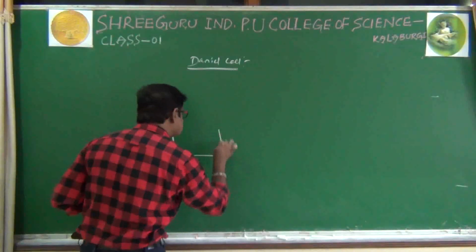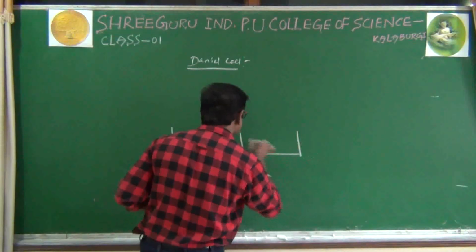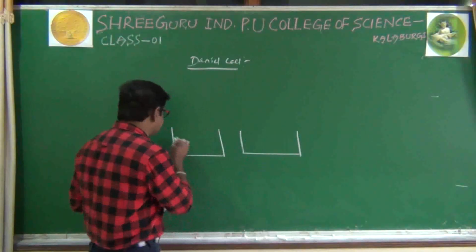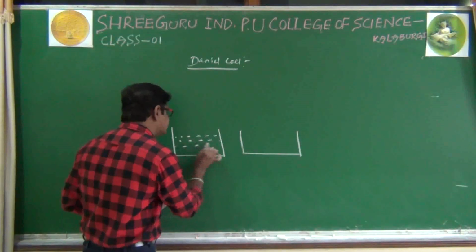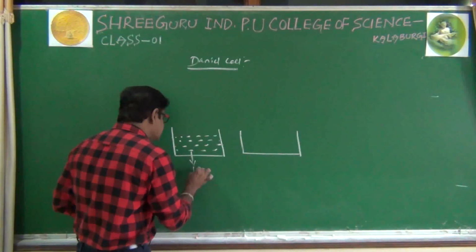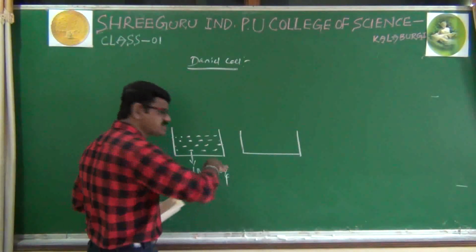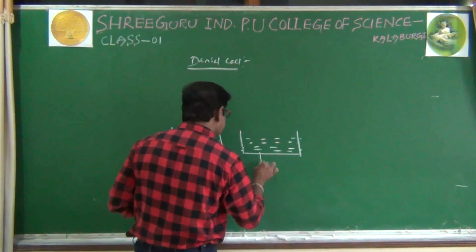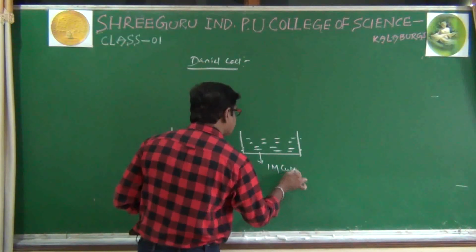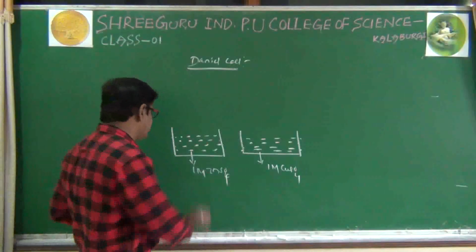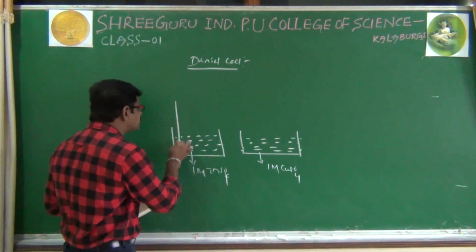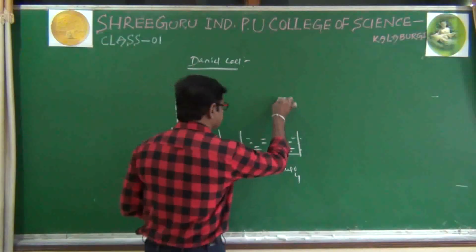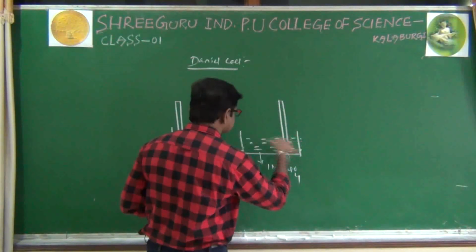Here, this Daniell cell includes two half cells like this. It is one half cell, it is one compartment, and it is another compartment. In the first compartment, I have filled 1 molar zinc sulfate solution. In the second half cell, we have to fill 1 molar copper sulfate solution. Next, in zinc sulfate solution, we have to dip a zinc rod. In copper sulfate solution, we have to dip a copper rod.